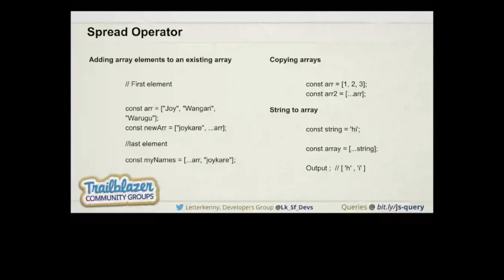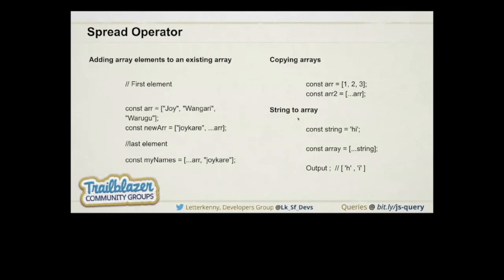There is an example: we have an array called const array with three elements, and we need to create another array, array2. We just use brackets, three dots, the spread operator, and the array. And if we want to merge two arrays, for example array1 has 1, 2, 3 and array2 has 3, 4, 5, we use brackets, three dots array1, comma, three dots array2. So that's the very easy approach by which we can merge arrays.